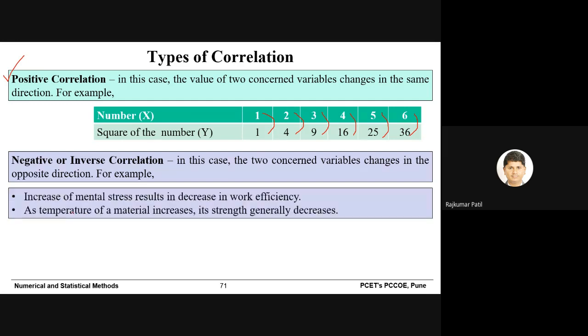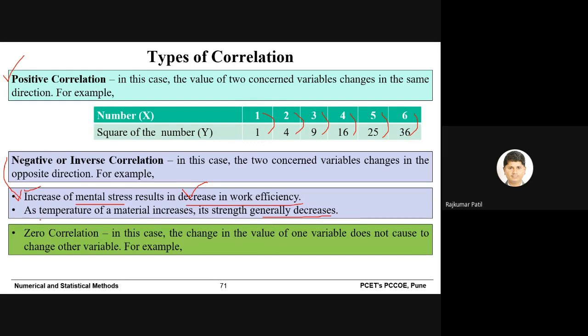For example, we know that if your mental stress increases, your work efficiency definitely decreases. So mental stress is in increasing direction and the corresponding work efficiency is in decreasing direction. Similarly, as the temperature of a material increases, its strength generally decreases. So temperature is in increasing direction and the outcome, that is the strength of that material, is in decreasing direction. These are two examples of negative correlation.